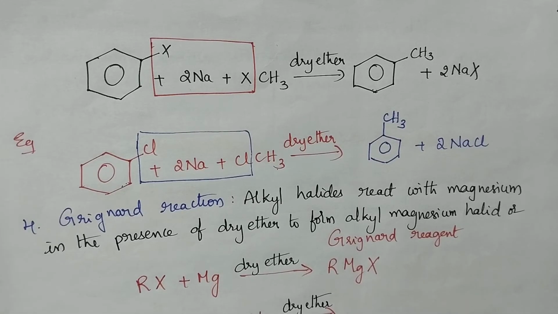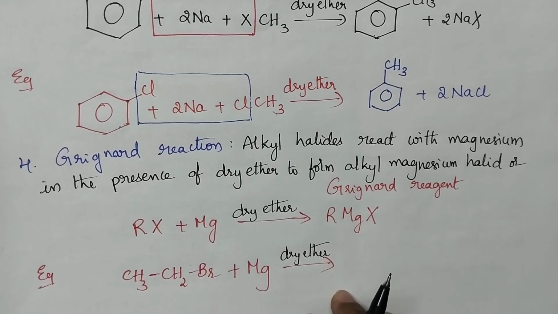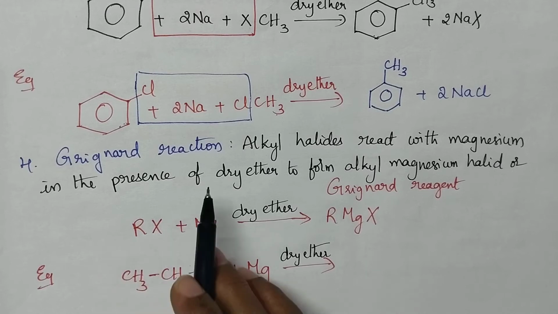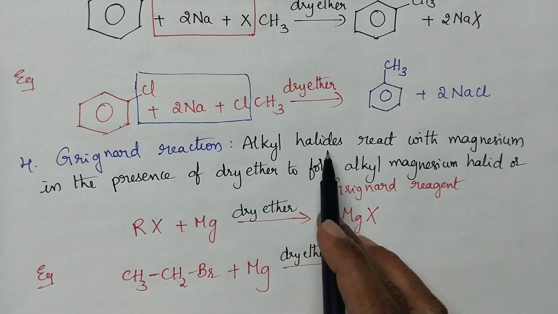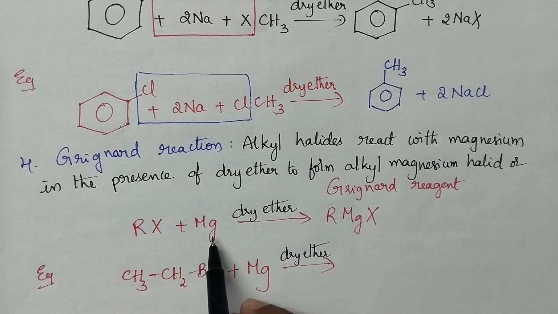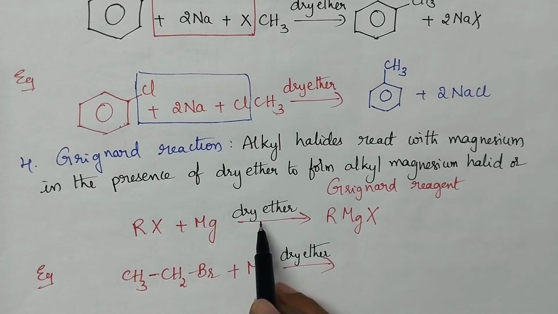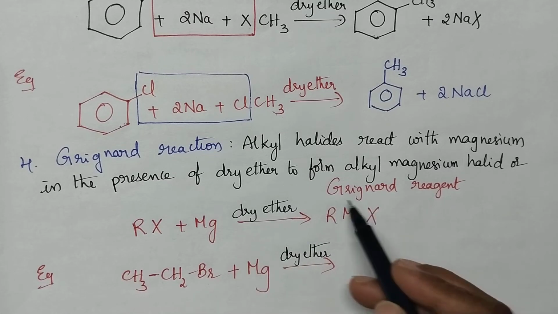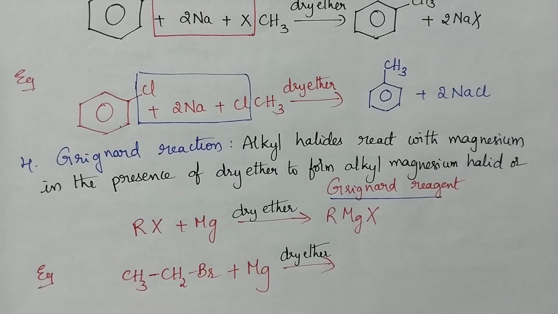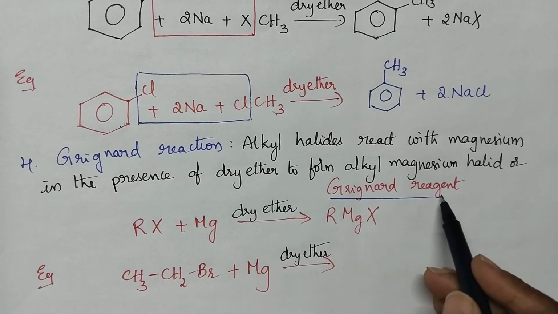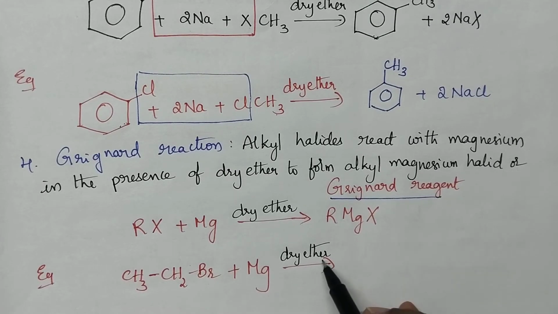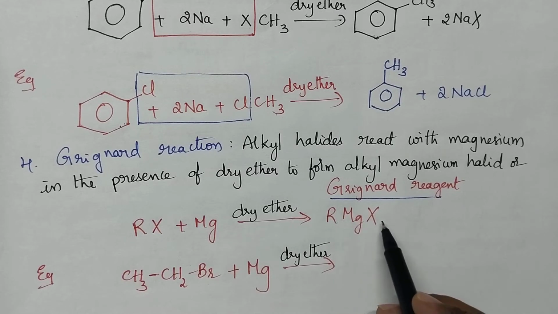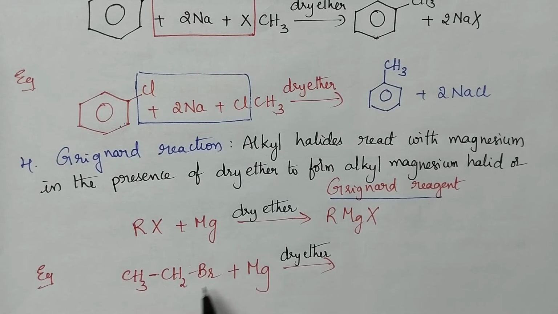Now let us discuss the Grignard reaction. In this Grignard reaction, alkyl halides react with magnesium metal in the presence of dry ether, and it always results in the formation of Grignard reagent. What is the general formula of Grignard reagent, students? It is RMgX. Let us see one example. Let us consider ethyl bromide.